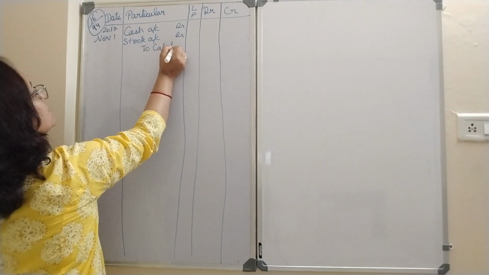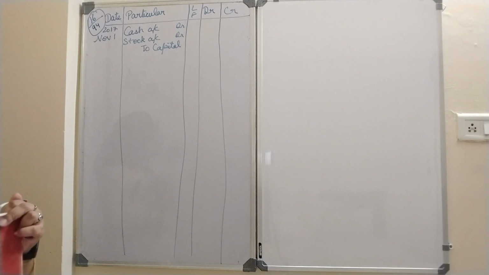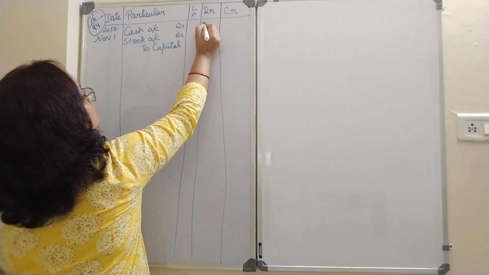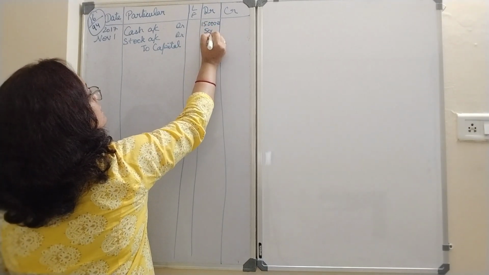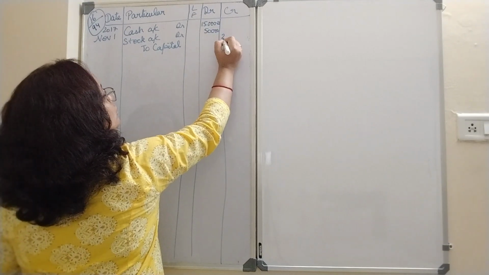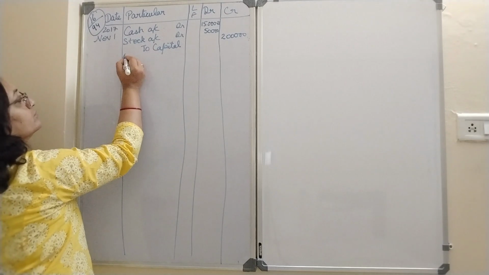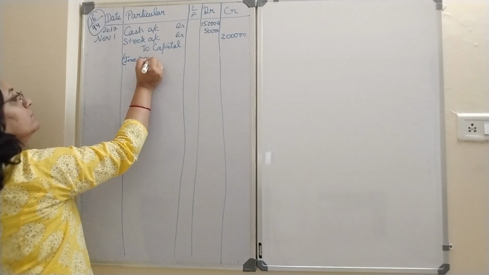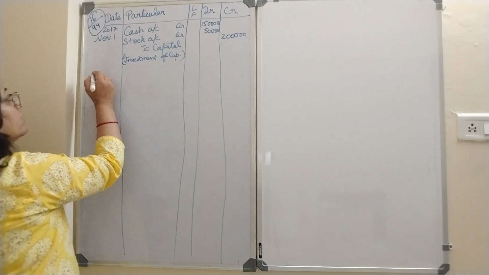I can make this as two entries also, but I can club it together also. Both are correct. Okay. So cash 1,50,000 and this is 50,000. So total 2 lakh is brought into business. Investment of capital. Just in short I have written.